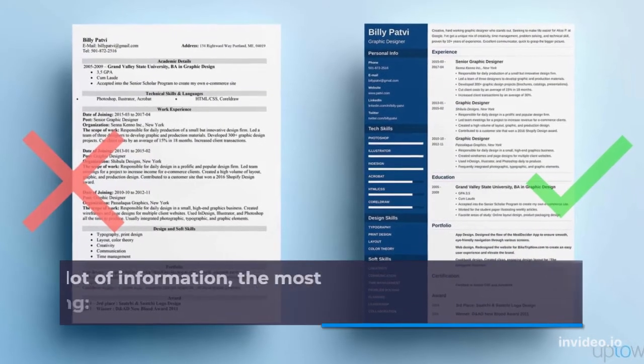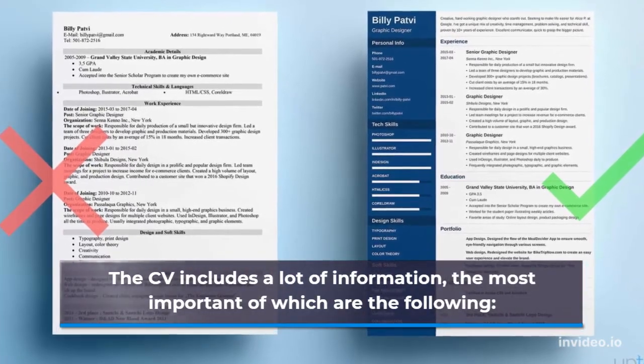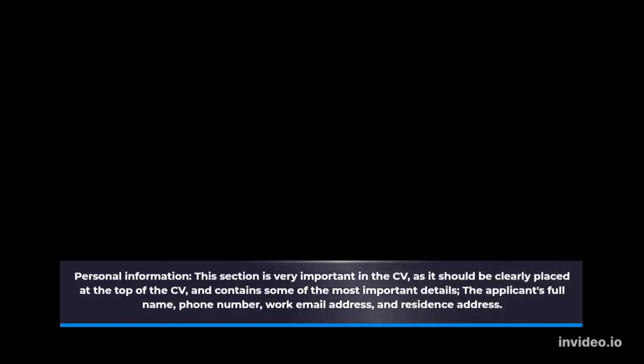The CV includes a lot of information, the most important of which are the following. Personal information. This section is very important in the CV, as it should be clearly placed at the top of the CV, and contains some of the most important details: the applicant's full name, phone number, work email address, and residence address. Personal statement. The personal statement is one of the most important parts of the resume, where it must be explained the importance of the applicant for this work, what he will present to employers, and what kind of work he is looking for.